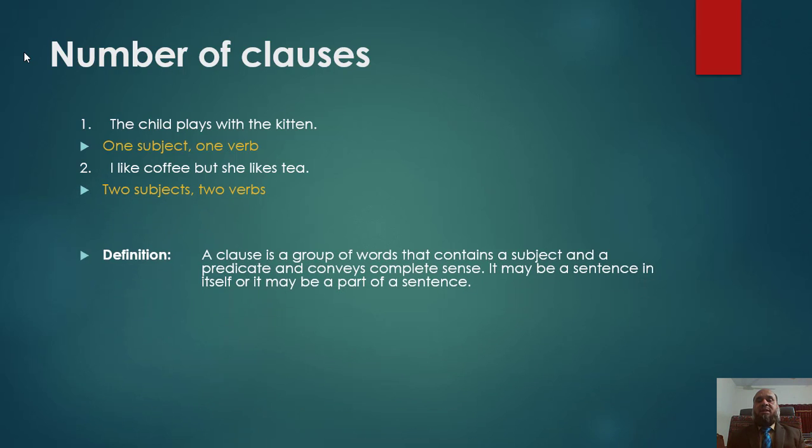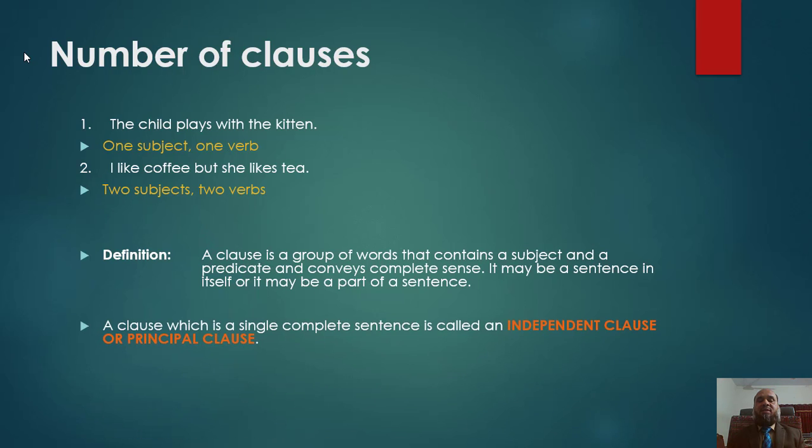Now we are going to learn clauses. Look at the sentence. Obviously, this sentence has one subject, child, and one verb, plays. Look at sentence number 2. I like coffee, but she likes tea. In this sentence, there are two subjects and two verbs.